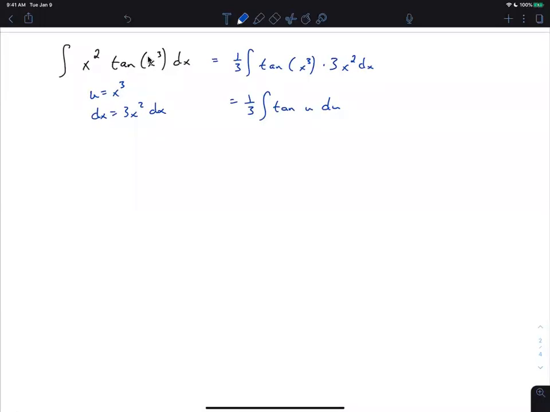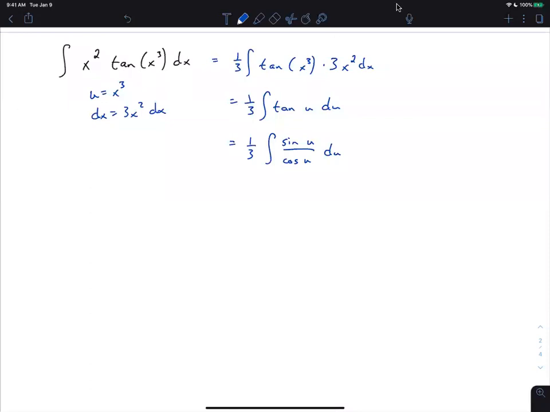Okay, now the problem is that we don't have a formula for the integral of tangent u. That's not a basic form. And so we have to actually do the integral of tangent u. And it's important the answer is not secant squared. The derivative of tangent is secant squared, not the other way around. And so the way you do this is you rewrite tangent as sine over cosine. So you make it sine of u over cosine of u du.